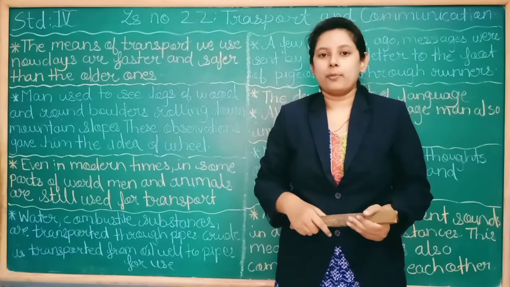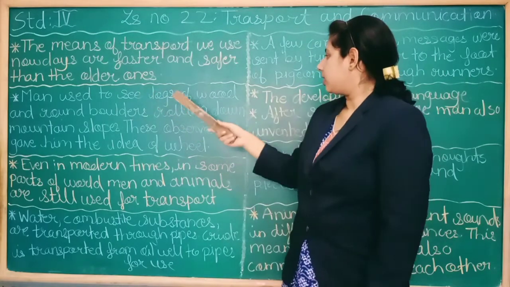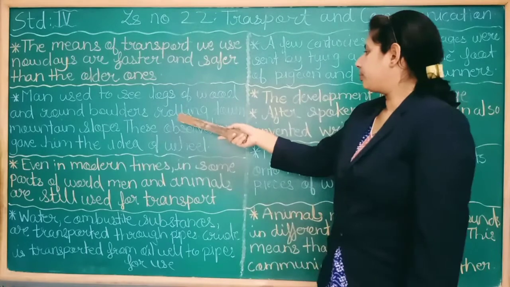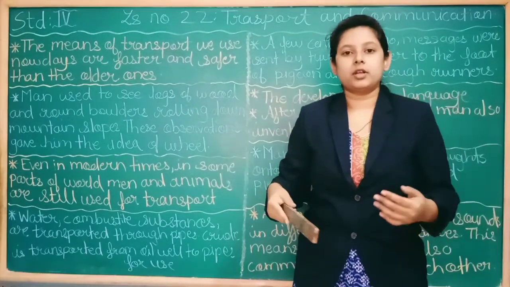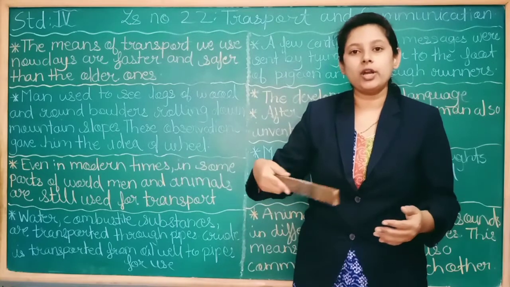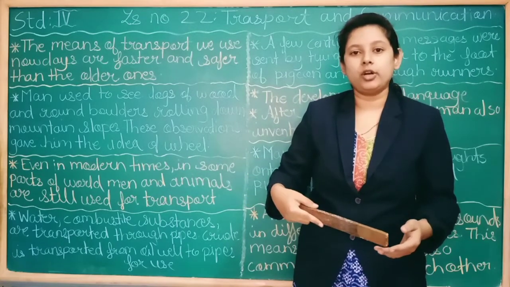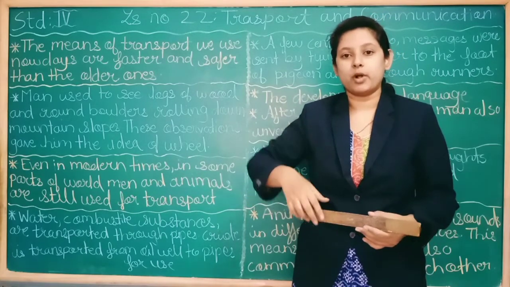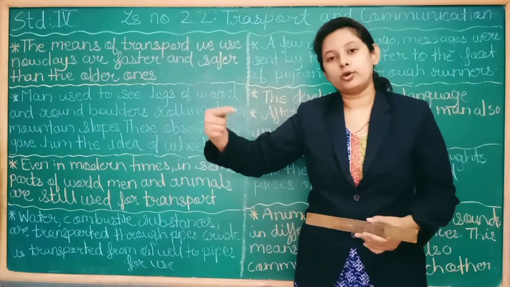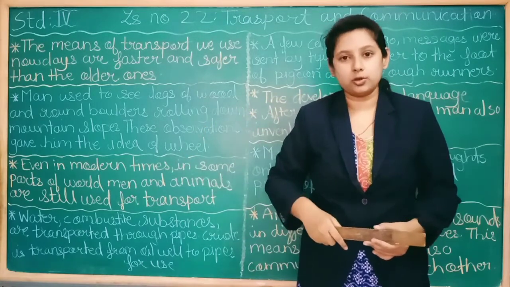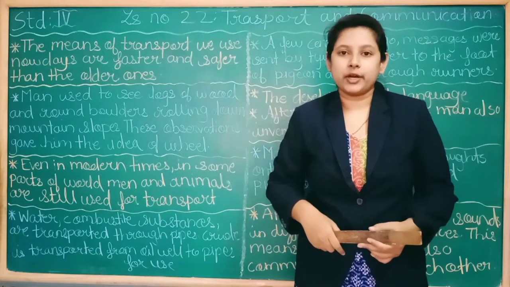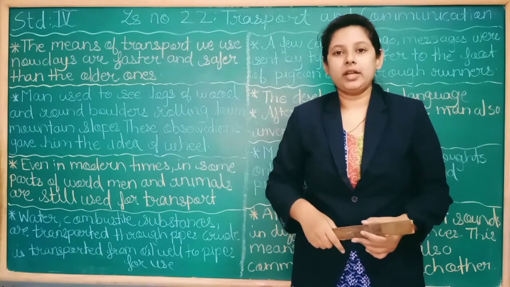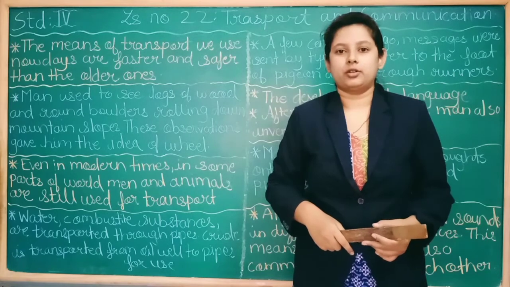So man observed the boulders rolling down mountain slopes. He observed the boulders that were rolling down around the mountain slope, means it is going on rotating on the mountain slope. And man thought that if I make such kind of thing, then it will be easier for me to carry my goods.